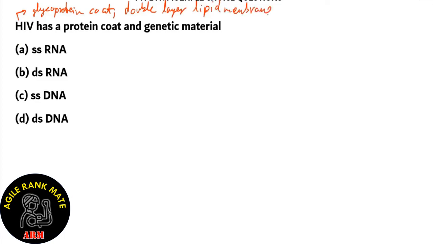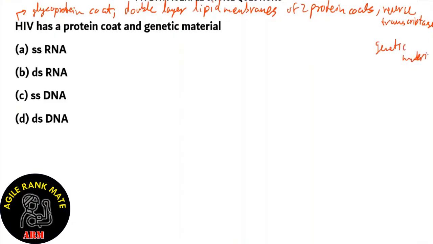So we have double-layered lipid membranes, and this is made of 2 protein coats. And it also has reverse transcriptase because HIV is a retrovirus, and then it has its genetic material. We need to find out what this genetic material is.